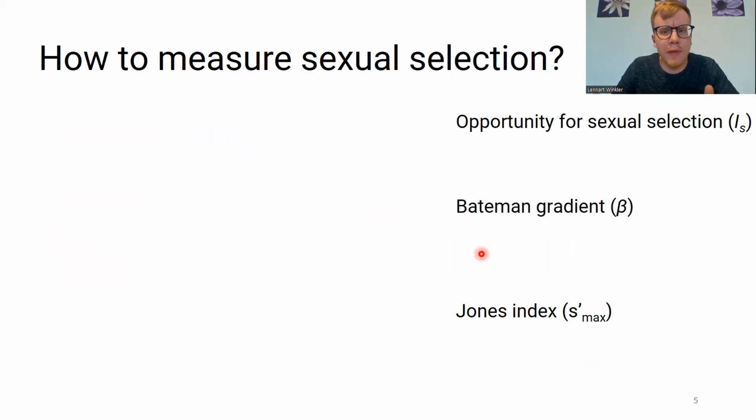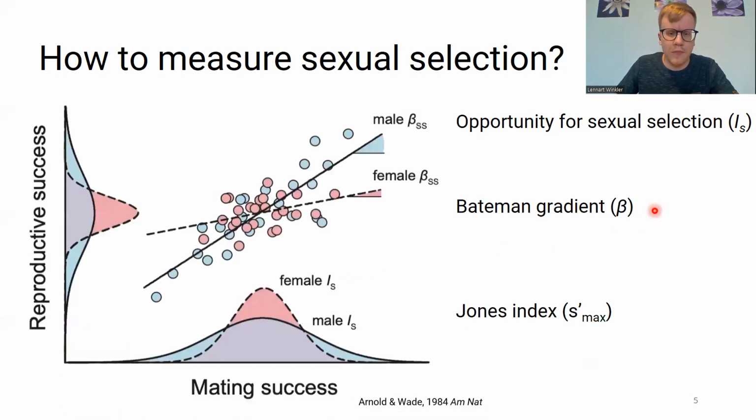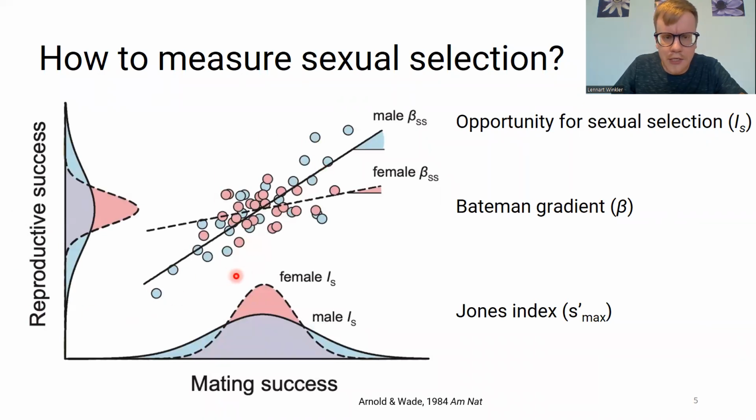But how do we actually measure sexual selection? We used three main metrics, standardized metrics, so they are quite useful for comparisons between studies and between organisms. We used the opportunity for sexual selection, the Bateman gradient, and the Jones index. And here you can see some example data. In blue, you can see data for males, in reddish for females, with mating success on the x-axis and reproductive success on the y-axis.